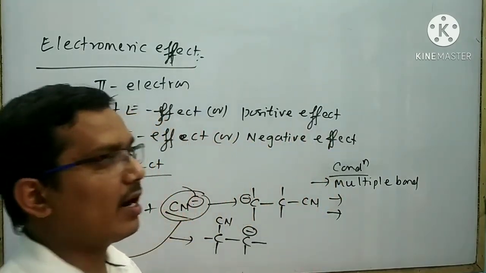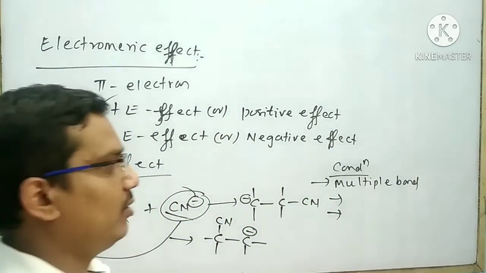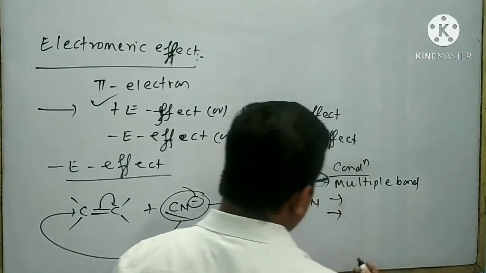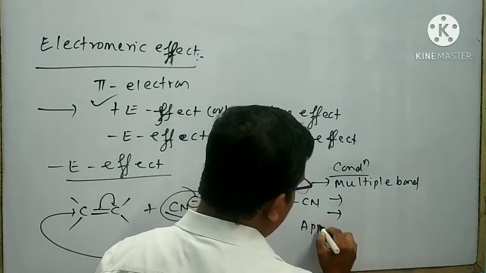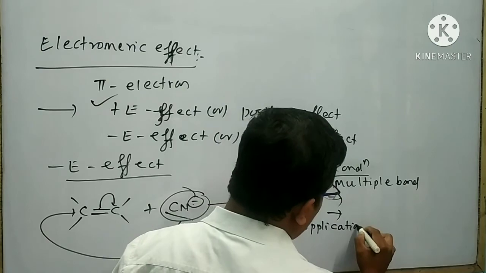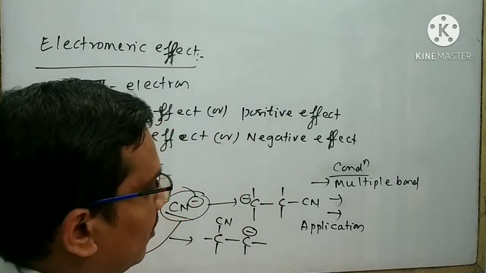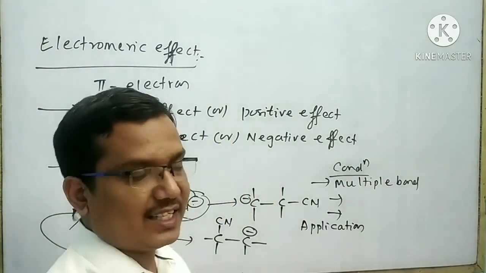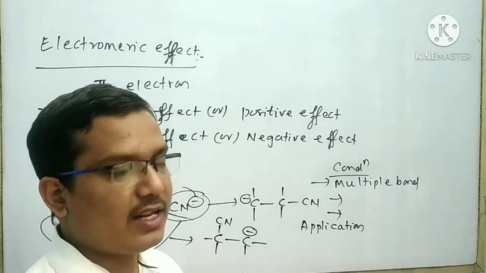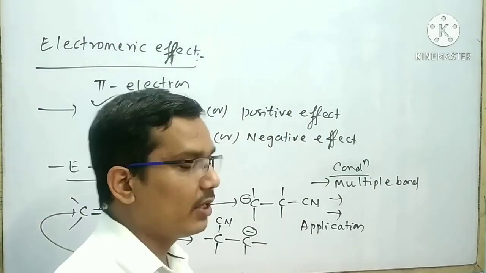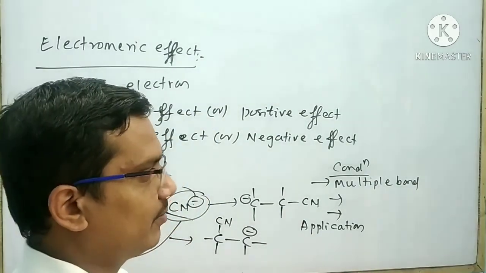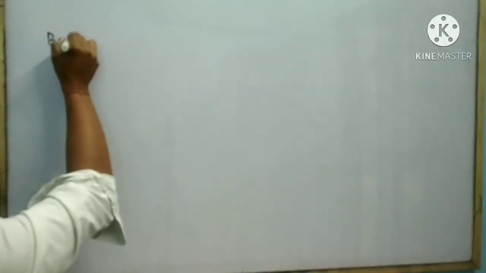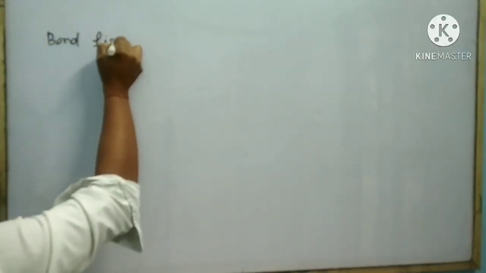That means without an attacking agent, it cannot be possible. Next, I will discuss the application of the electromeric effect. The mechanism of addition reaction can be clearly explained with the help of the electromeric effect.